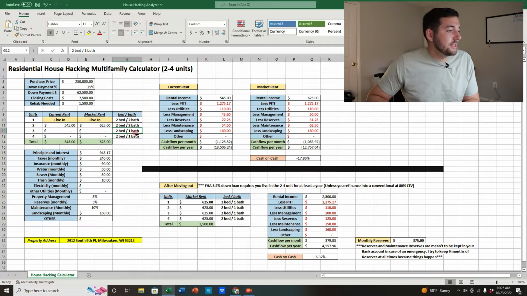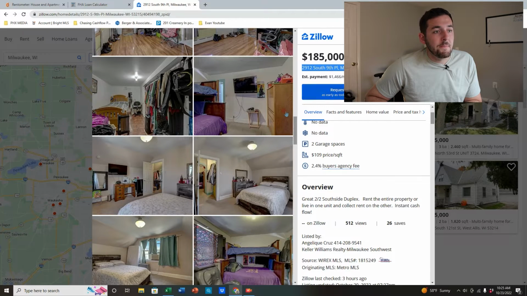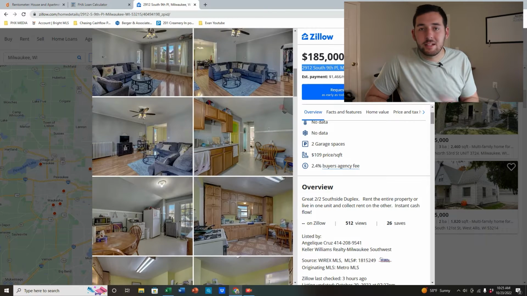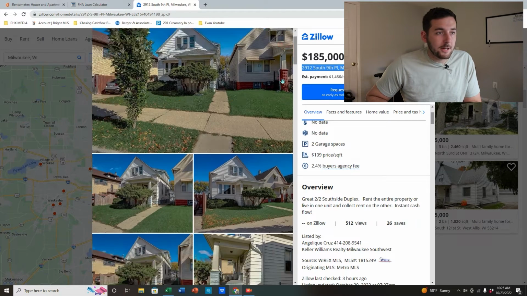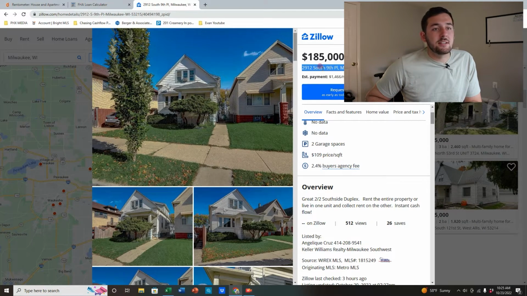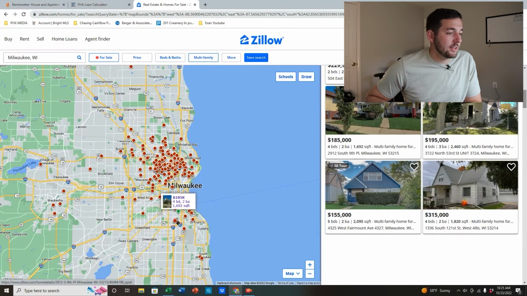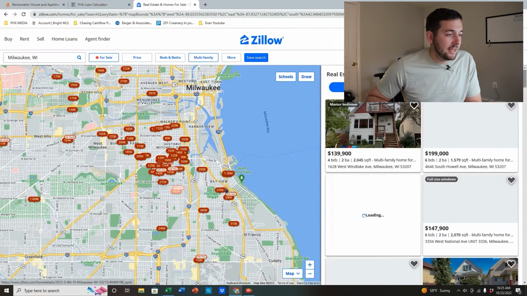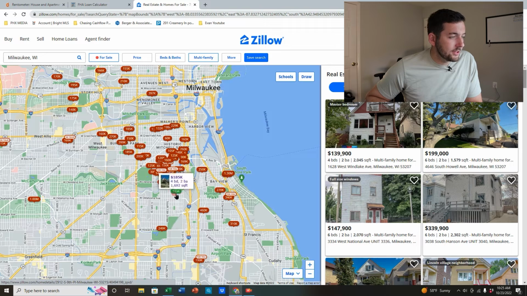Alrighty, so you don't need these. You're gonna live in one, rent out the other. Okay, so how do you find rents? How do you find the income that you're gonna generate from this property, right? So the first thing I would do is go ahead and pin mark this down here. So you look like you're around Bayview, South 13th Street.